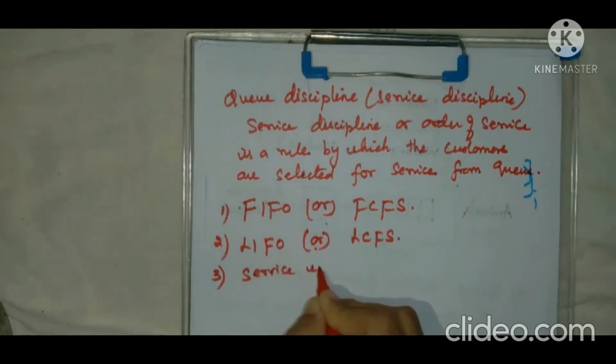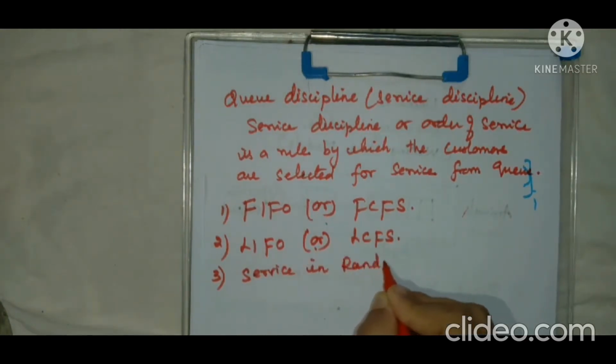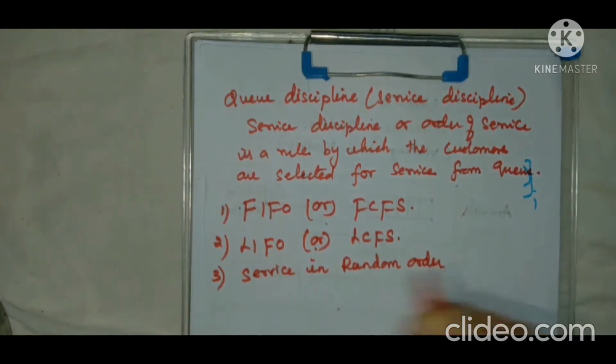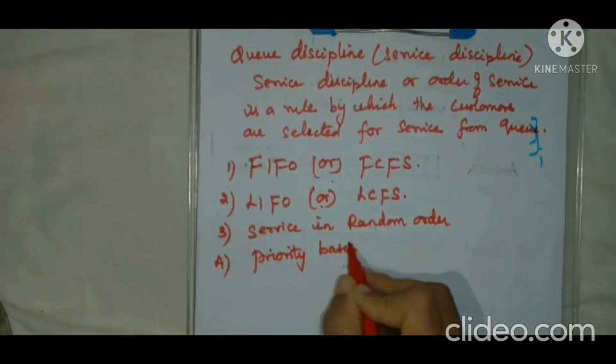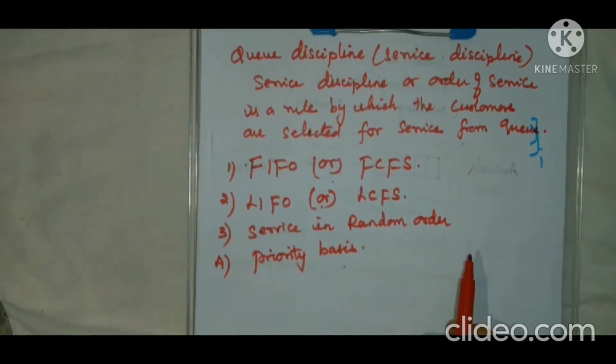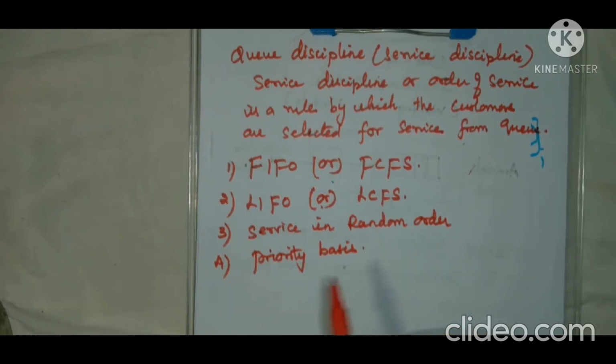Service in random order, and the last one, priority basis. Service in random order, this you can very well visualize. Suppose the video jockey is picking up letters and reading the comments. They pick up the letters randomly. Those who posted the letter first, their letter may not be read first. So the service provided by the video jockey is in a random manner.